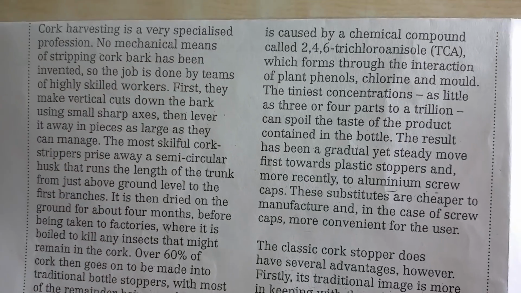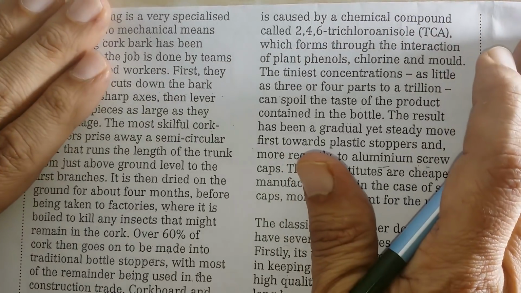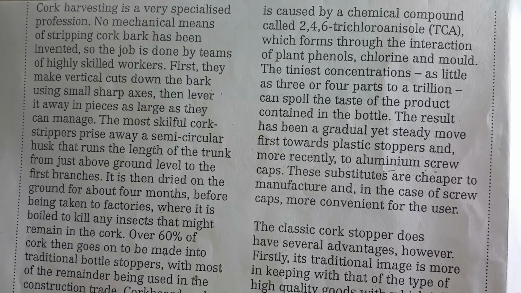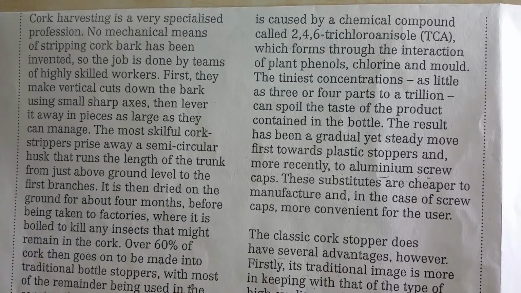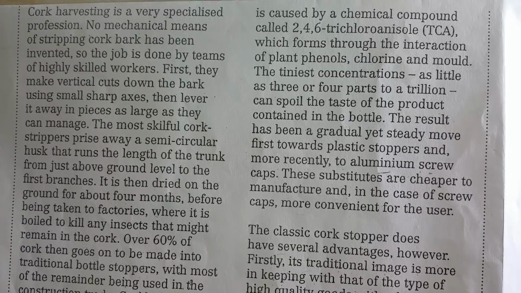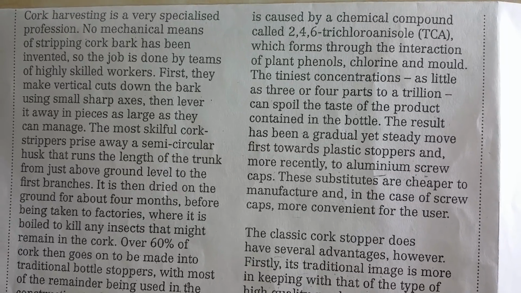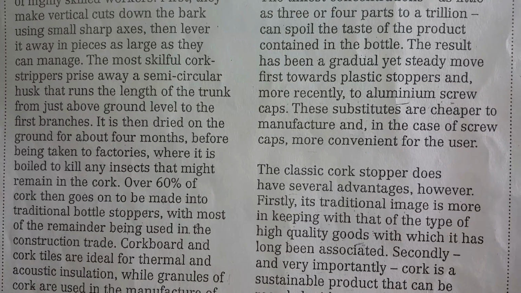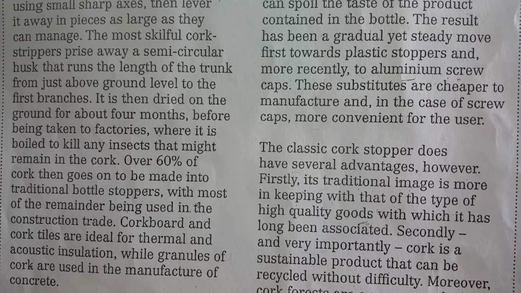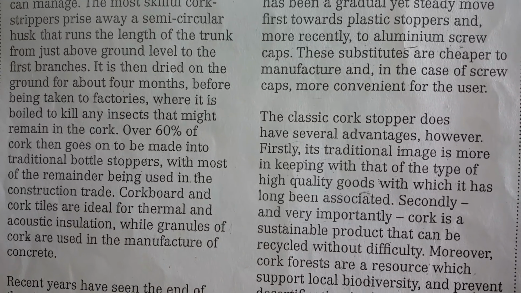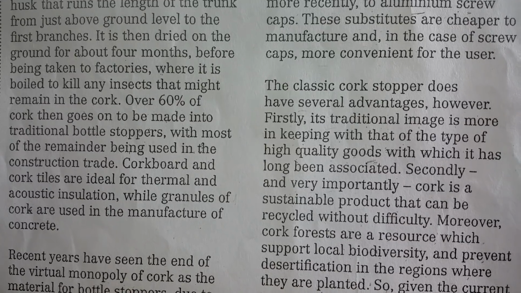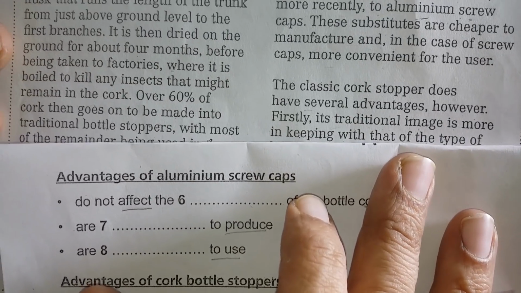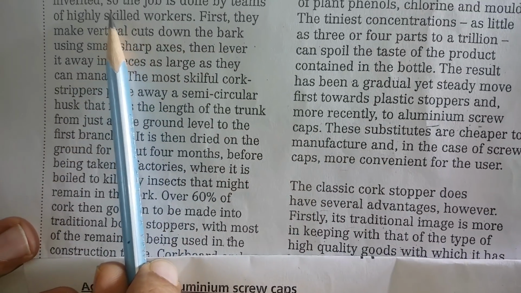So you can check part 2 and we will try to search for the answers, because whatever they have underlined, like the aluminium screw caps, first of all we find the aluminium screw caps, then we try to find the cork bottle stoppers, and we search the answers. What a great matching! We will find it on the basis of matching words only. So you can check properly how it works, how we can solve our answers in a great manner. Up to here I did in my part 1.